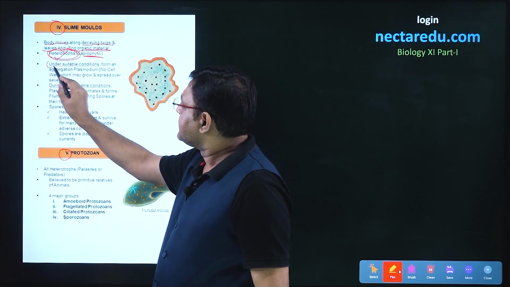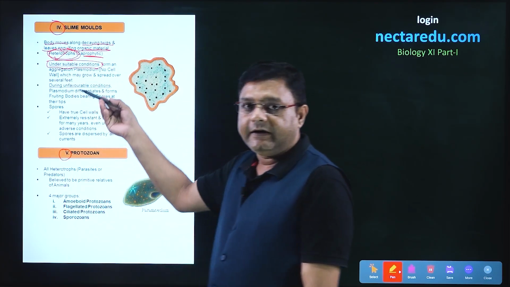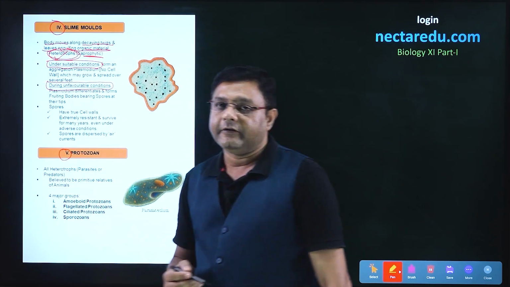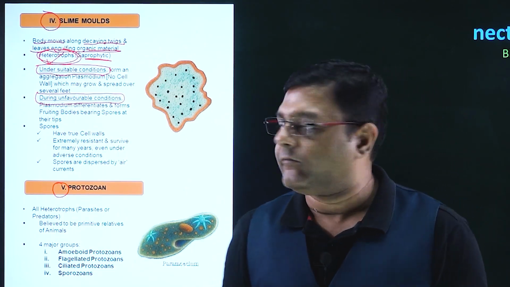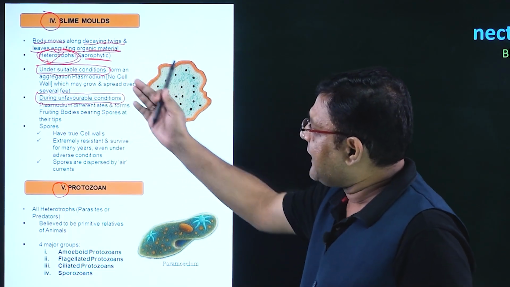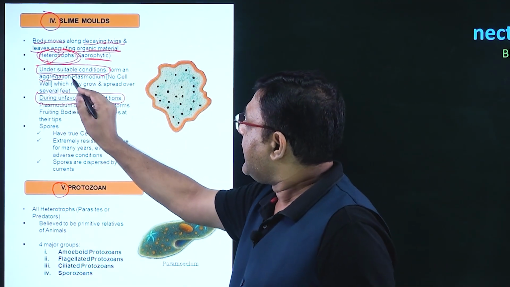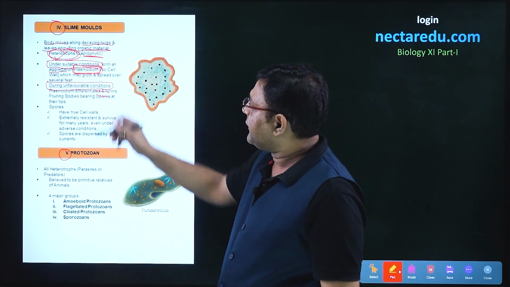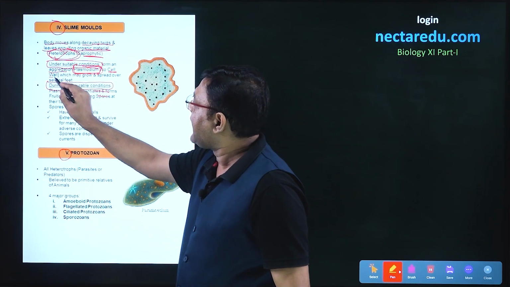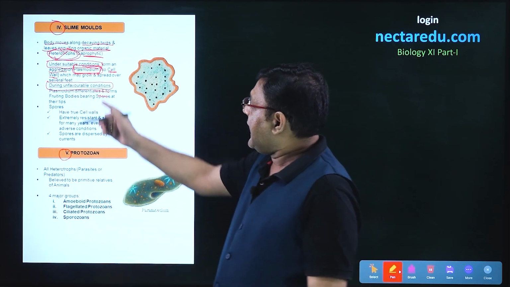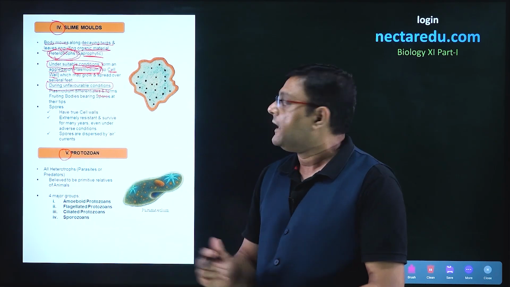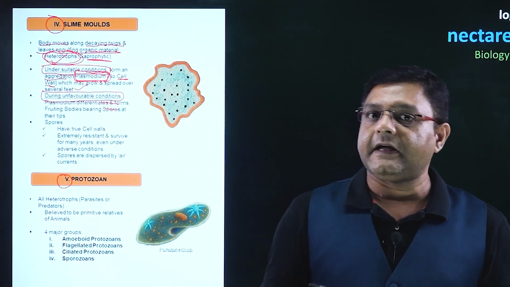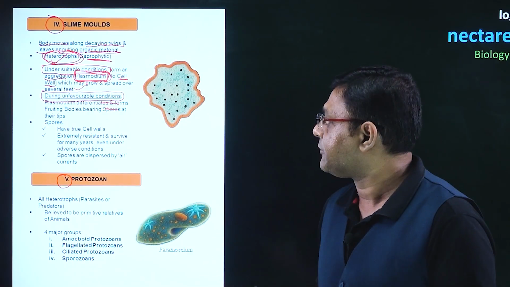Now, if the conditions are suitable, there will be a different structure. If the conditions are unfavorable, then the condition will be different. So, if the conditions are favorable, then a lot of slime molds will form an aggregation, and the aggregation will be called plasmodium. Now, this particular aggregation does not have a cell wall. So, the cell wall is absent, and this aggregation of plasmodium can grow and can spread over several feet. So, this is the structure when favorable conditions are present.